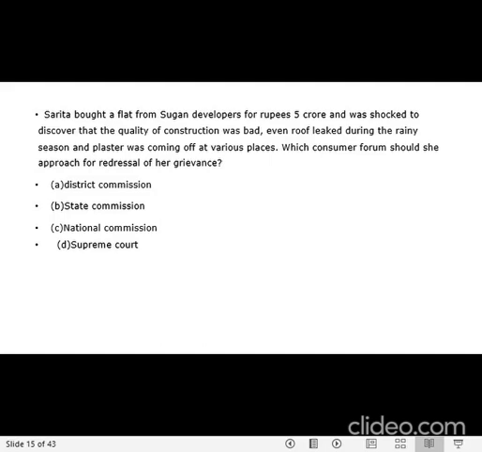So you have to see the cost here. It is 5 crores. So you have to see which commission she has to approach according to the Consumer Protection Act, whether it is district, state, national, or Supreme Court. So since it comes to 5 crores, quality of construction bad and redressal of grievances, it's clearly stated in the question, so she will go to the State Commission.